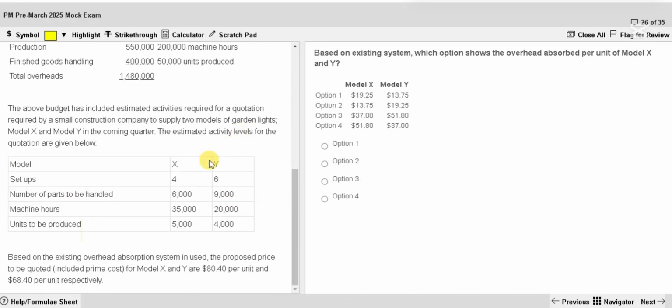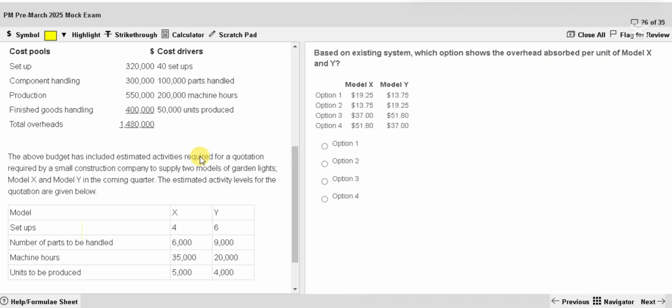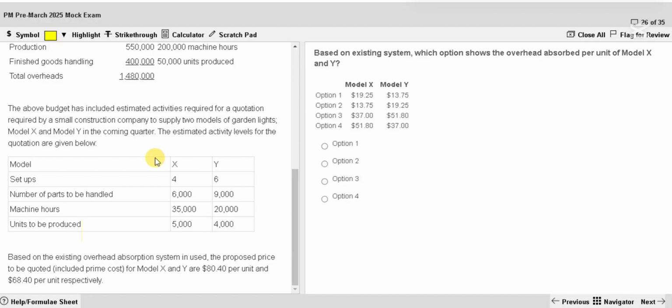Estimated activity levels for the quotation are given below. This is for one particular order. Based on the existing overhead absorption system in use, the proposed prices to be quoted are 80.4 and 68.4. Based on the existing system, which option shows overhead absorption per unit of model X and model Y? Okay, let's see.